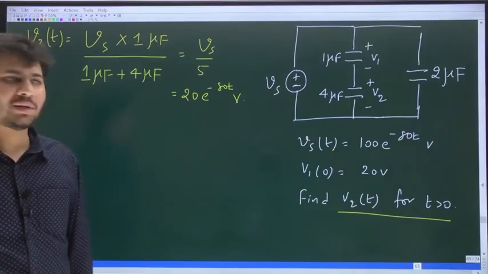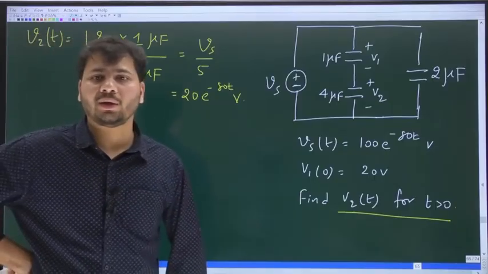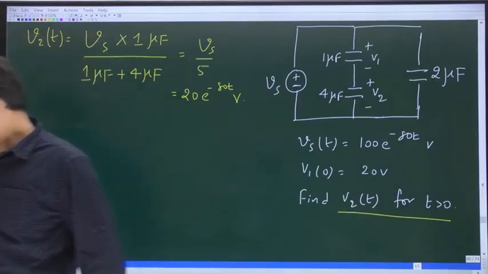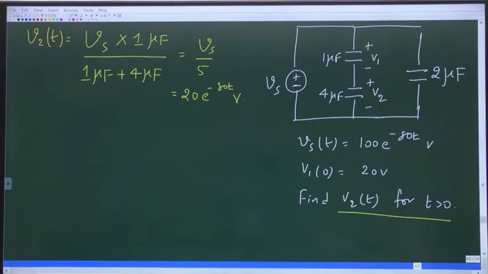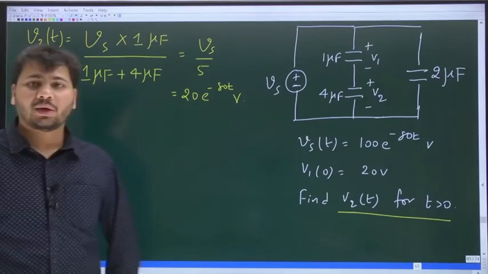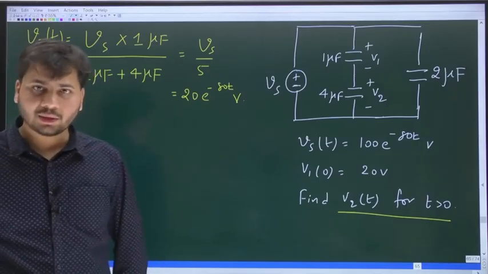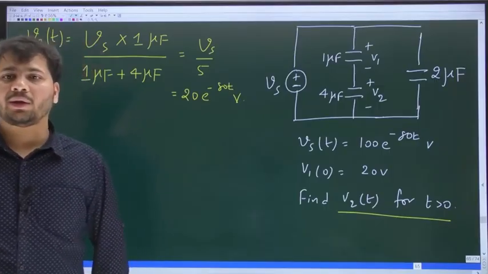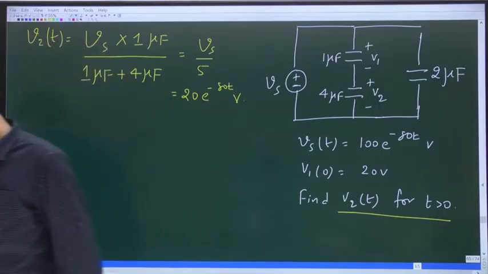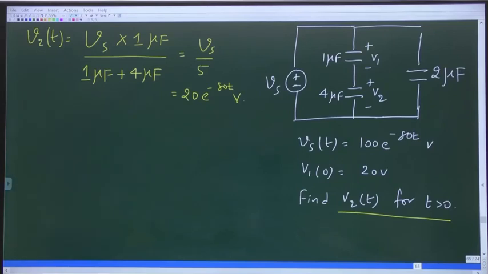Please comment in the chat box. Can't we directly apply capacitive voltage division? Not correct. Okay, everybody is saying it is not correct, which is correct. Now tell me why this approach is incorrect.